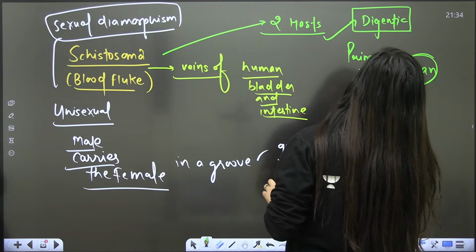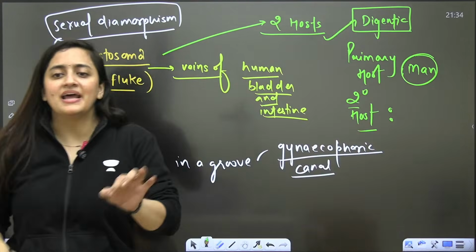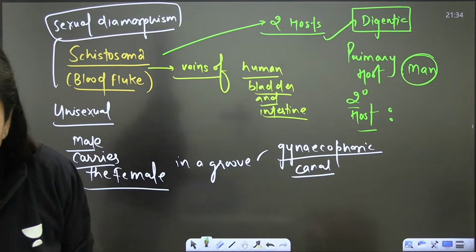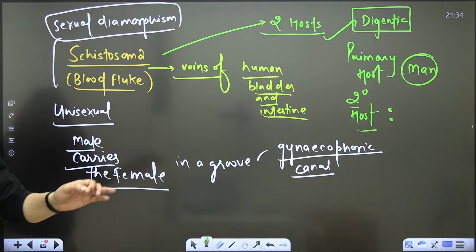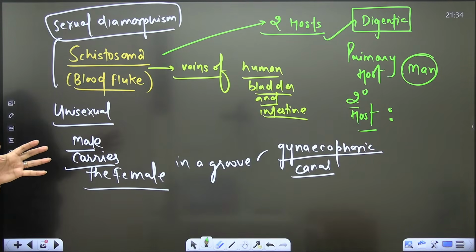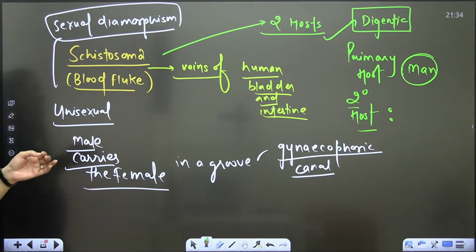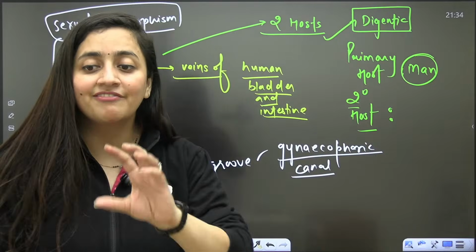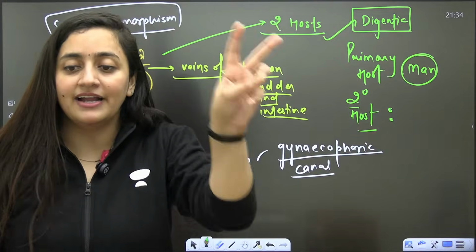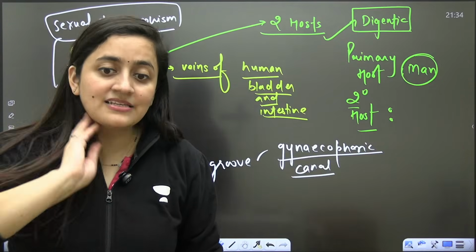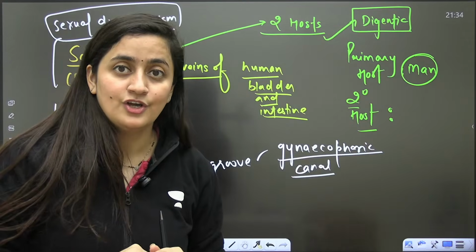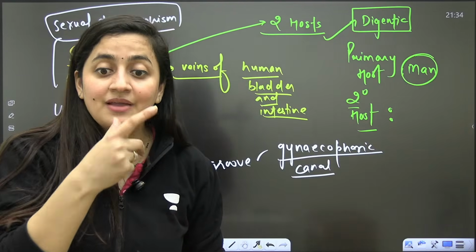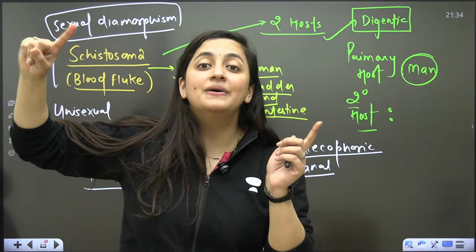So will you please tell me what is the meaning of being a primary host or a secondary host? Primary host, right? The one in which the sexual stage of that parasite will be there. The organism in which the sexual stages of the parasite will be there. Primary host, just in malaria, right?